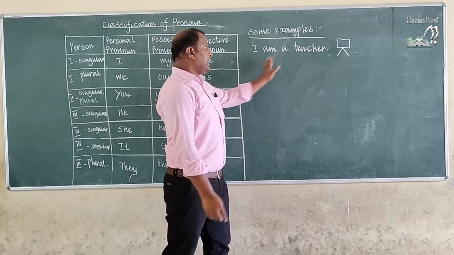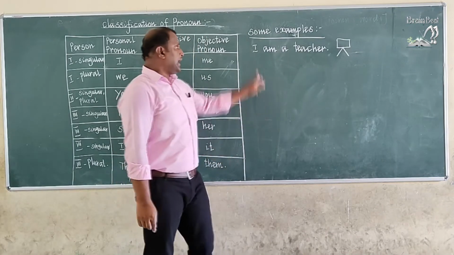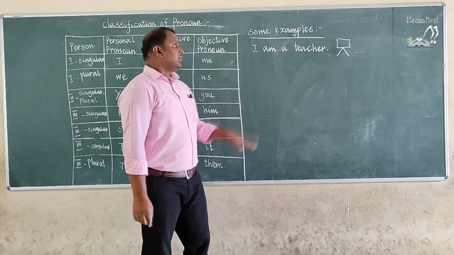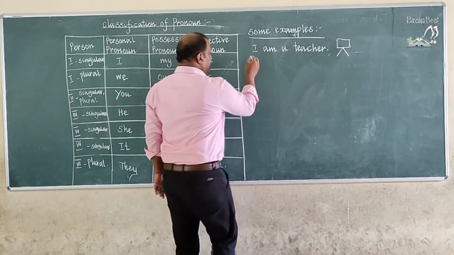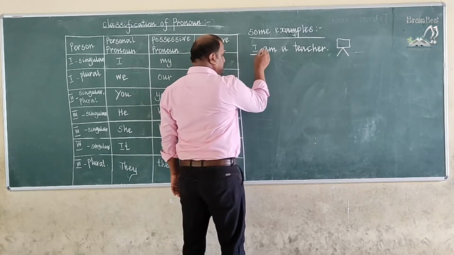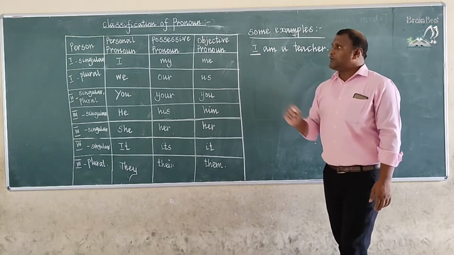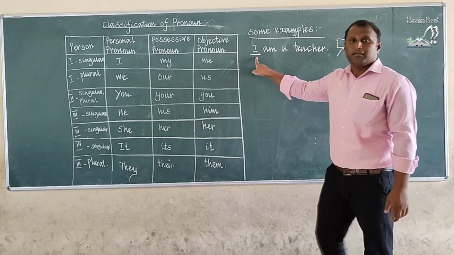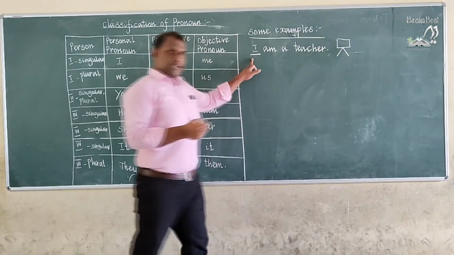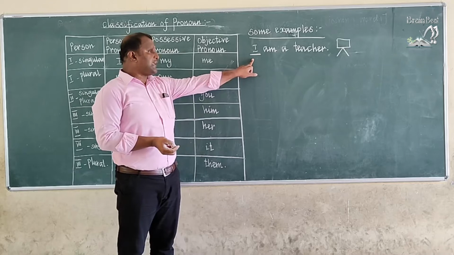Listen, children, I am a teacher. In this sentence, the sentence starts with a personal pronoun. What personal pronoun is there? I. Okay, the personal pronoun I is there.